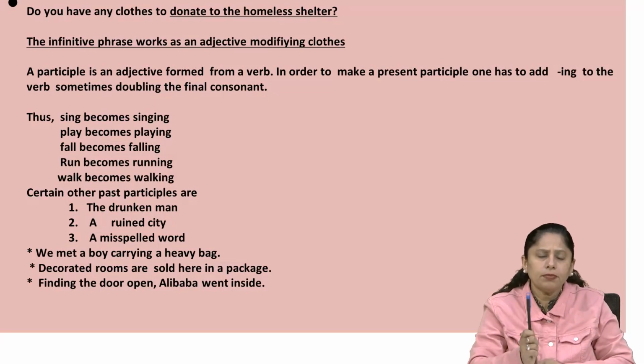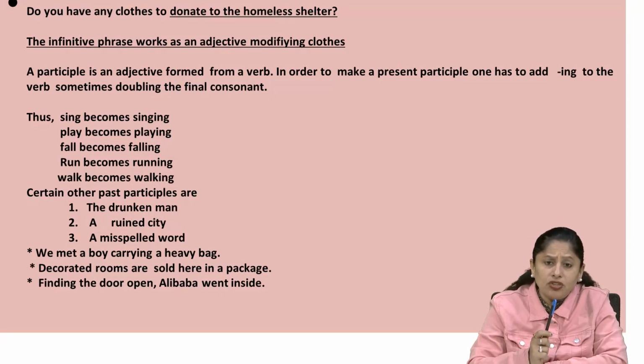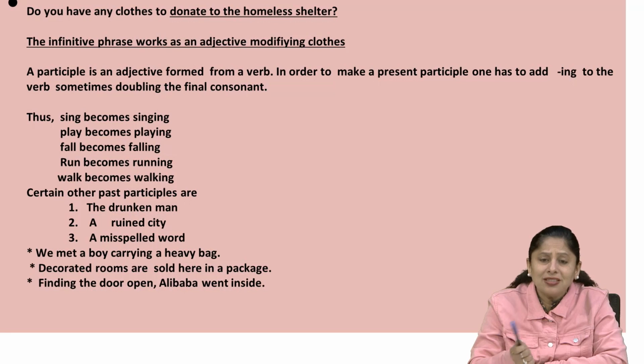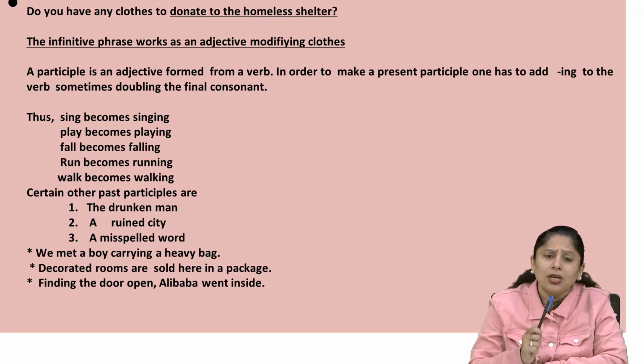Now you have to keep in mind these kinds of sentences. Do you have any clothes to donate to the homeless shelter? The infinitive phrase works as an adjective modifying clothes. To donate to the homeless shelter. Do you have any food to give it to the orphanages? In that way. Do you have any plans to go to Delhi? Do you have any plans to arrange for the summer vacations?